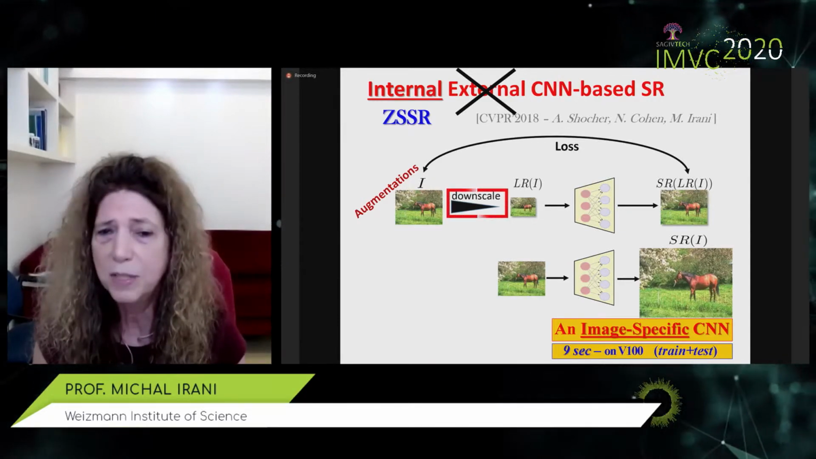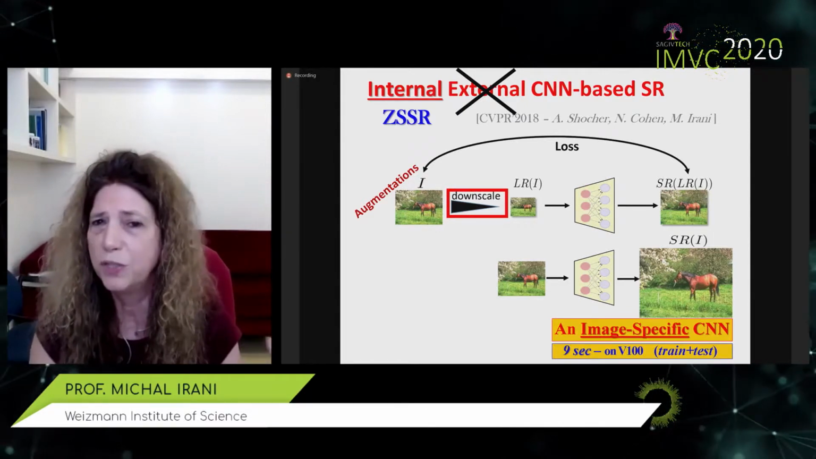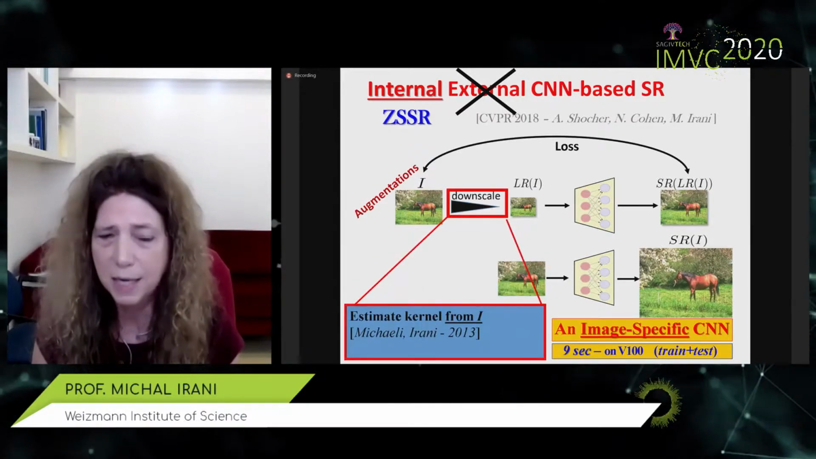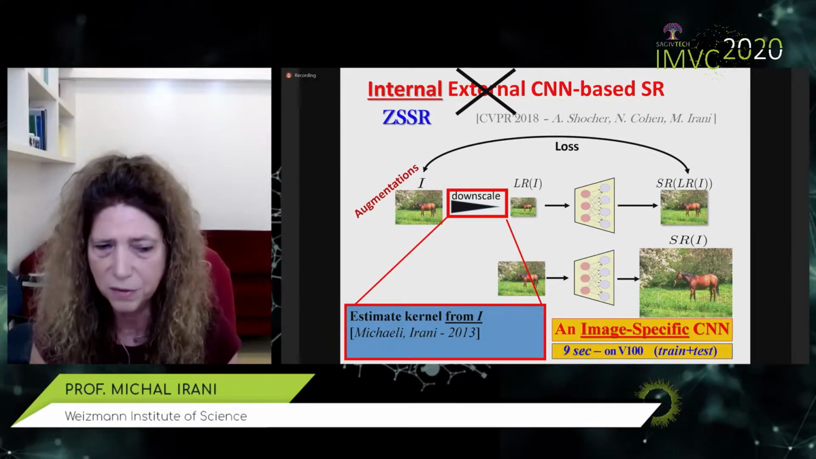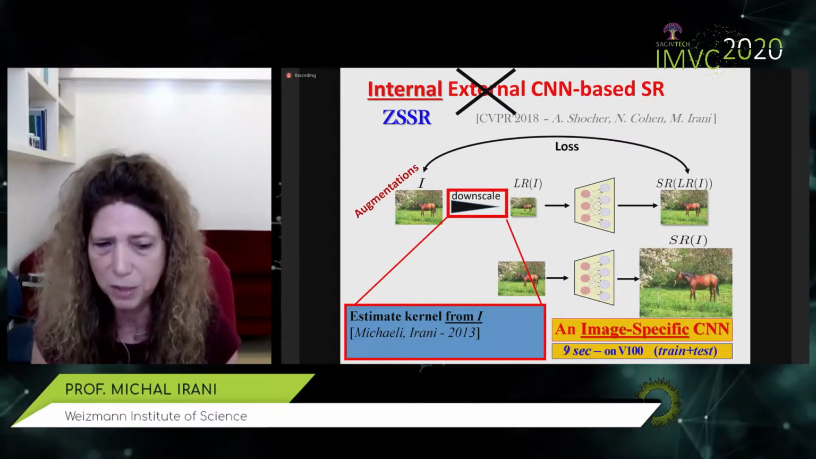Now, what about the downscaling? We said that this is also image dependent. Remember, we said that each image was generated with a different low-pass filter. Well, it turns out that the correct downscaling can also be estimated directly from the low-resolution input image itself. This is something that Tomer Michaeli and I showed in our paper in 2013.